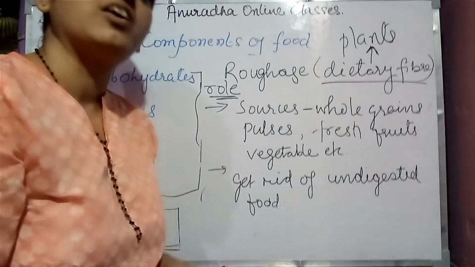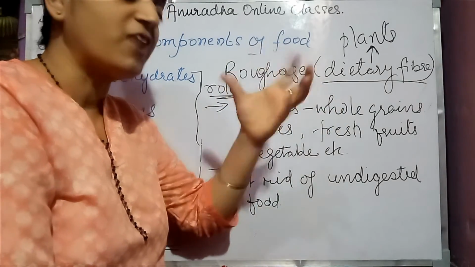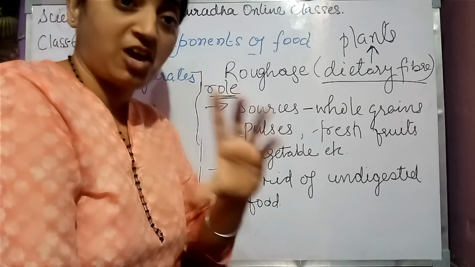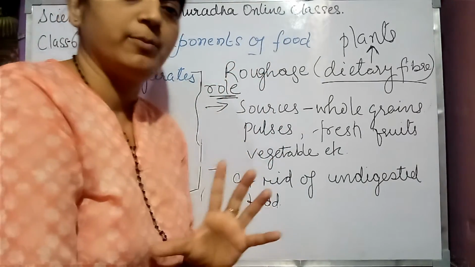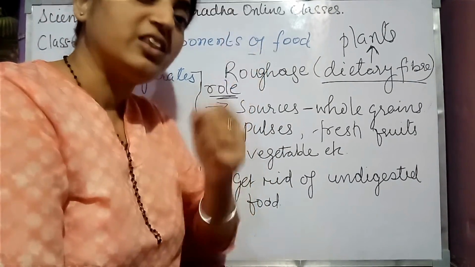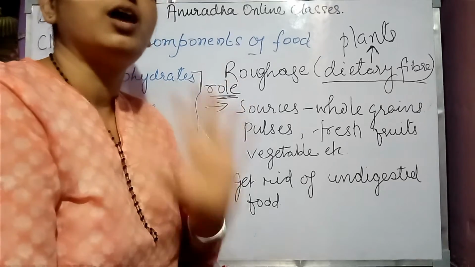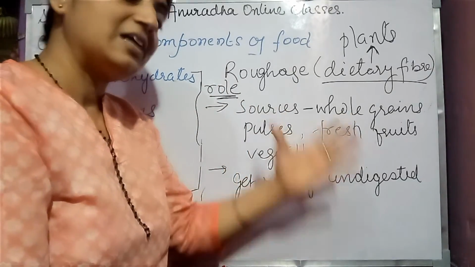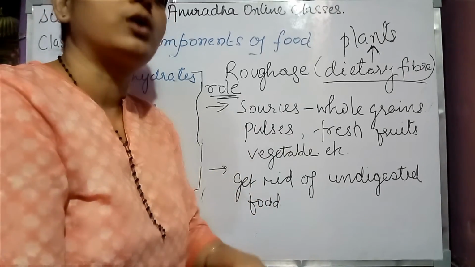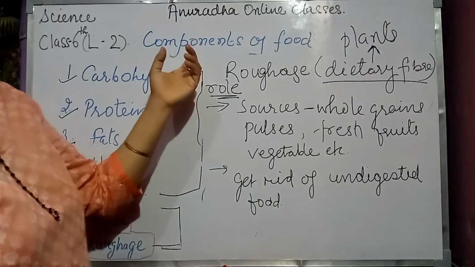That is why we are having salad in our diet. Why? Because it is having what? Roughage, that is fibers. हम मैंगो खाते हैं, आजकल मैंगो का टाइम है. When we are eating mango, it is having plenty of fibers in it. आपके दांतों में फंस जाता है जब आप खाते हो. That are the fibers, that are रेशे हम हिंदी में उसको कहते हैं. तो these are very very important. That is why we included that in our diet, as it is not giving any nutrient, but also it is required. It is one of the important components of food, right?